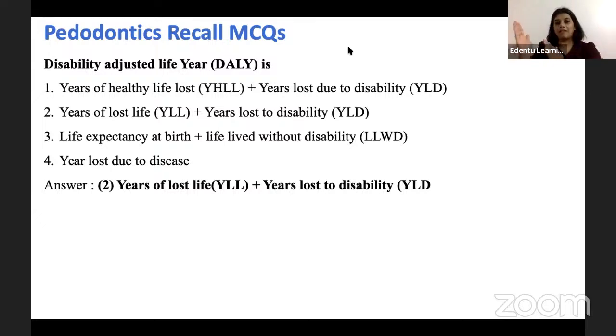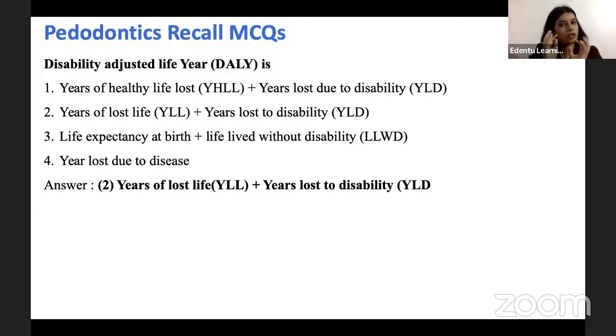years to the life expectancy. That is the years of lost life. And then from 40 to 50 years is the years lost to disability. Both of these together will give you the DALY, right? So it is the year which starts from the disability and the year which prolongs till the life expectancy of a person. So this is the concept of DALY.